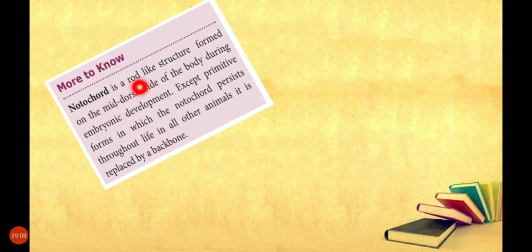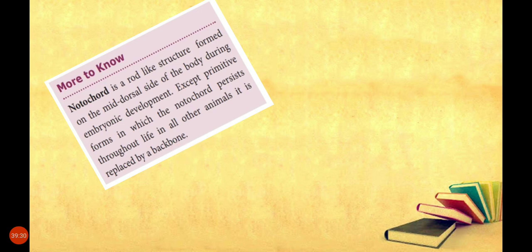More to know. Notochord. Notochord is a rod-like structure formed on the mid-dorsal side of the body during embryonic development. Except primitive forms in which the notochord persists throughout life, in all other animals it is replaced by backbone.